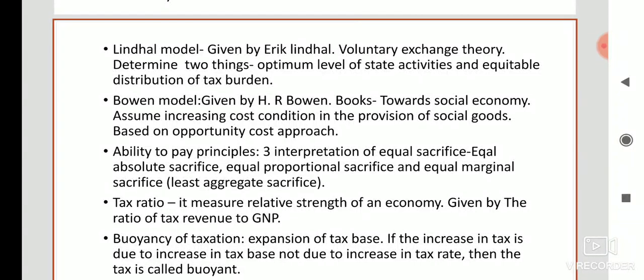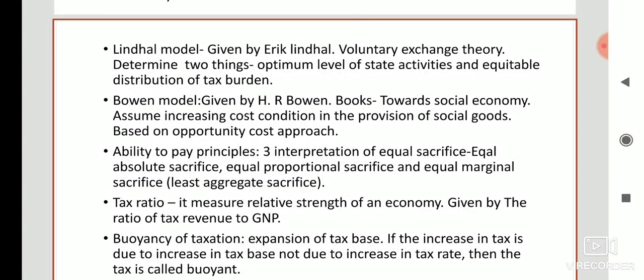Then the next model is the Bowen model, the second version of the benefit theory. It is given by H.R. Bowen in his book Toward Social Economy. He has assumed an increasing cost condition in the provision of social goods. This theory is based on the opportunity cost approach, and the opportunity cost of a given amount of social good is the amount of private good that is sacrificed.